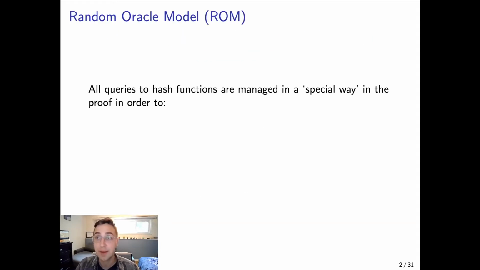So this is a paper that's about the various models that we do proofs in and the relationships between those models. So I thought I'd start with just a brief note on the random oracle model, although I'm sure we're all very familiar with it.